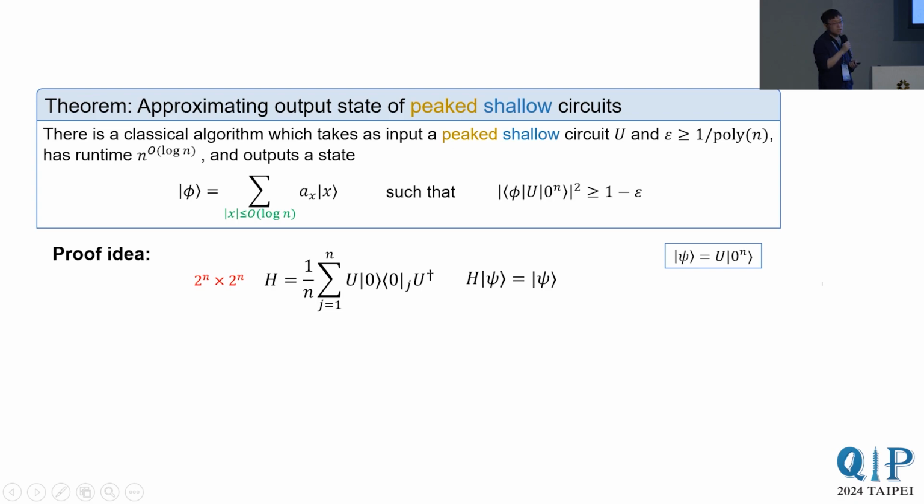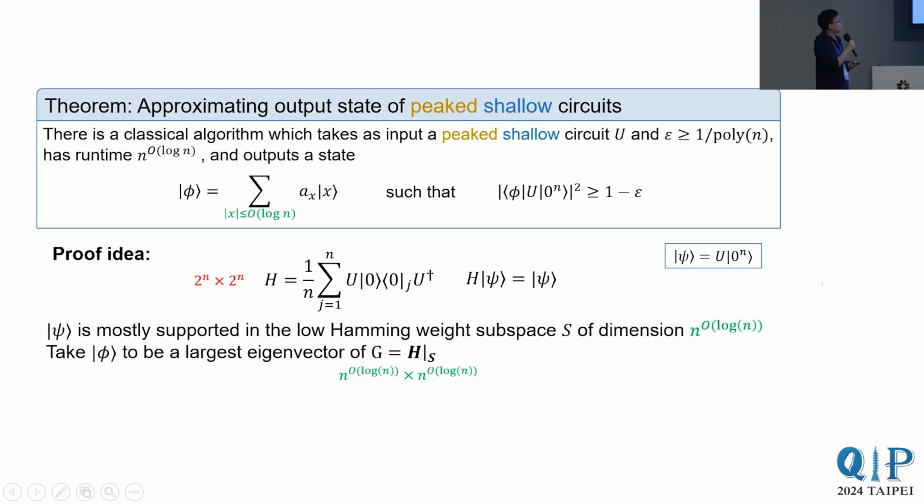Every other eigenstate of H corresponds to a smaller eigenvalue. We consider the restriction of H onto the low Hamming weight subspace, which is just an n to the log n by n to the log n submatrix of H in the computational basis. We showed that the largest eigenvector of this much smaller matrix G is the approximation we want.